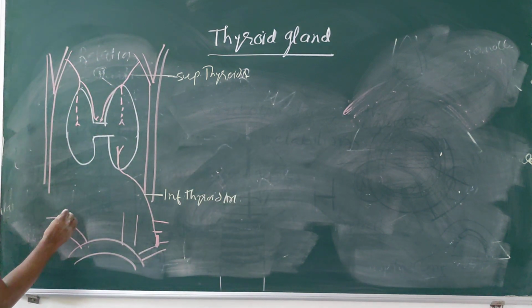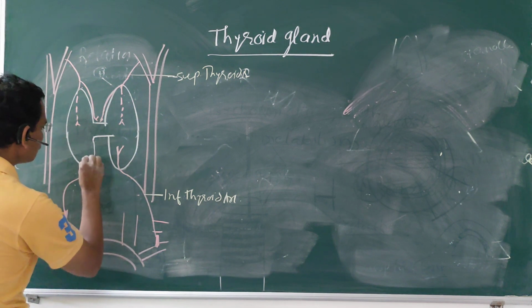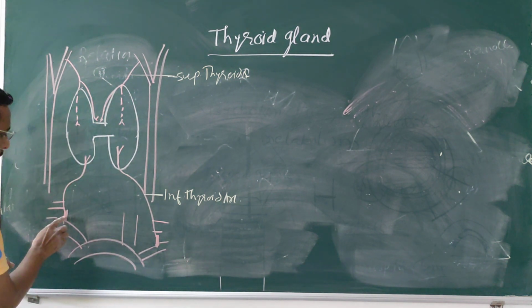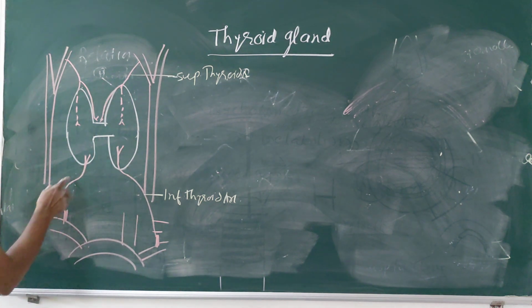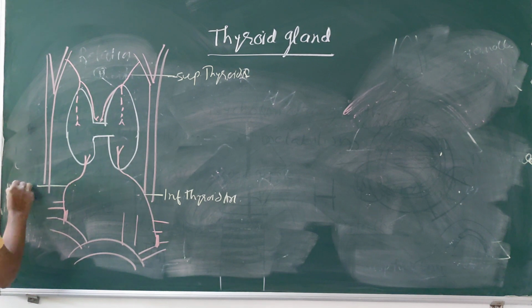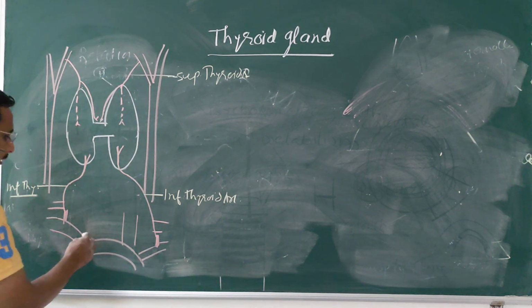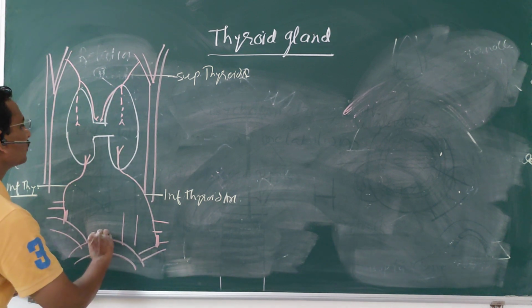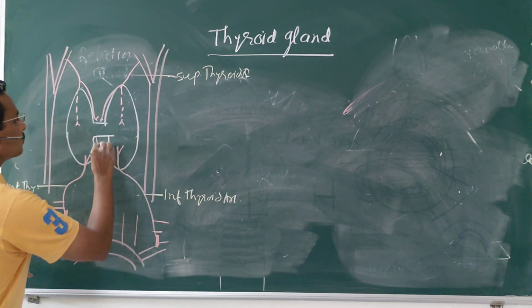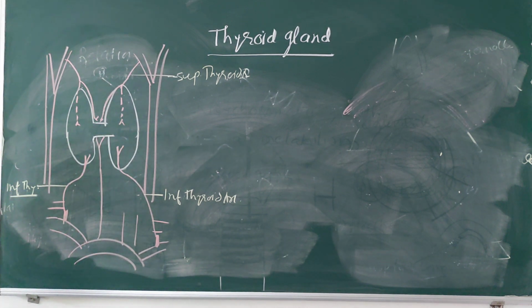Here from this side, there is one more branch. From the thyrocervical trunk, there are three branches. The uppermost branch supplies the lower lobe. This is called the inferior thyroid artery. Understand? And then another branch is the thyroid artery, which sometimes arises from the brachiocephalic trunk or the arch of the aorta, which supplies the isthmus, goes toward the isthmus.